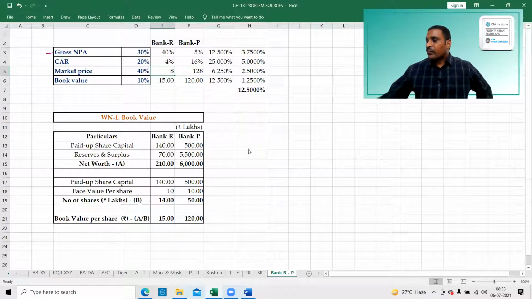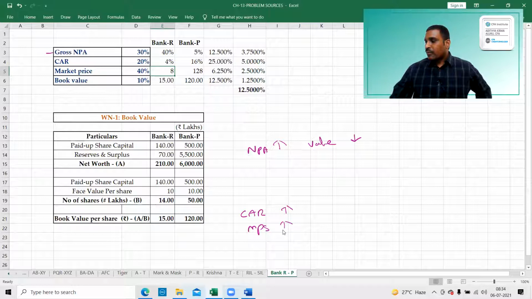NPA is a negative sign. If the NPA is higher, it means the value of the company is lower. So if CAR is higher, or market price per share is higher, or book value per share is higher, this means the value of the company is also higher.